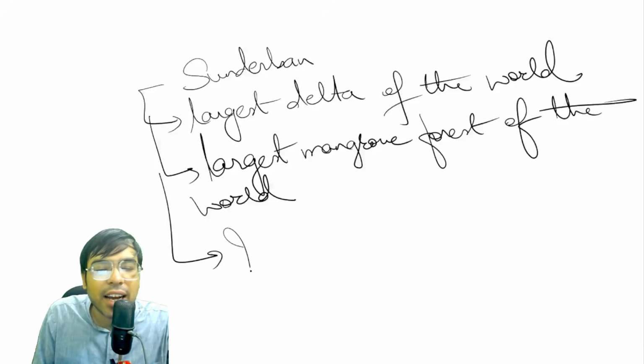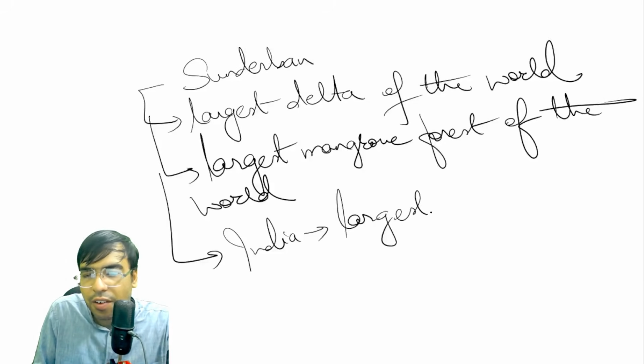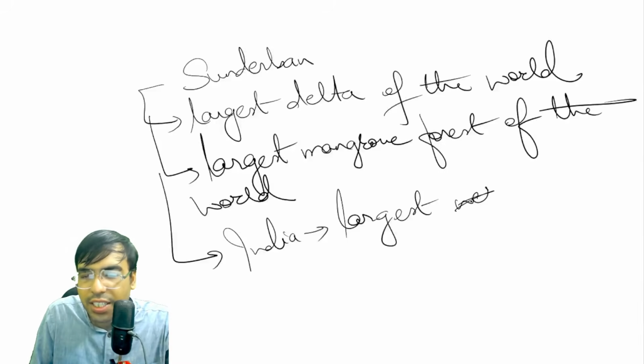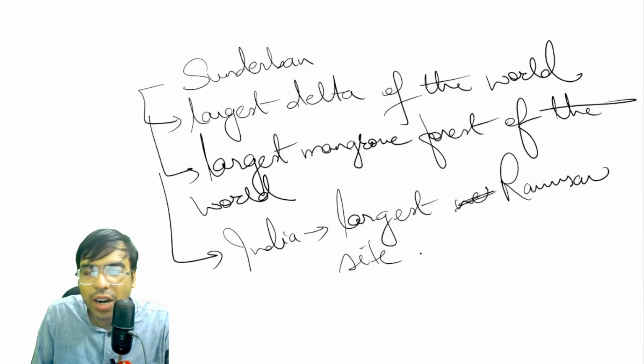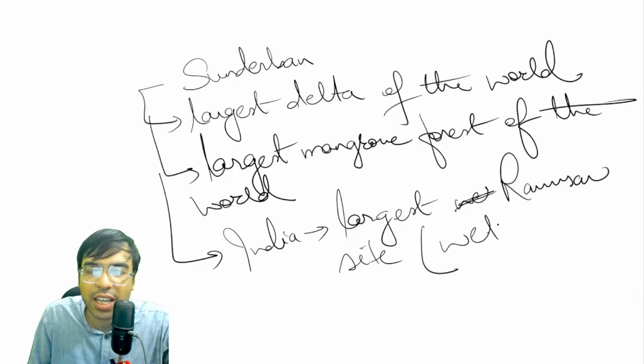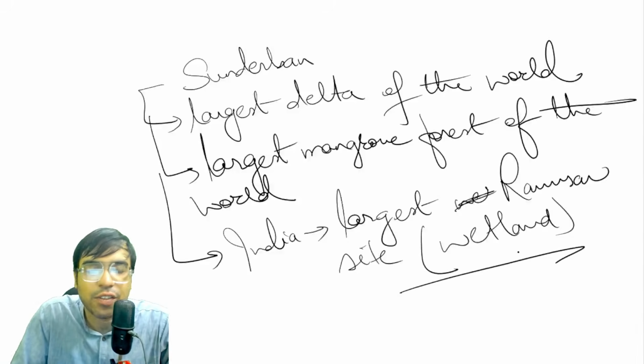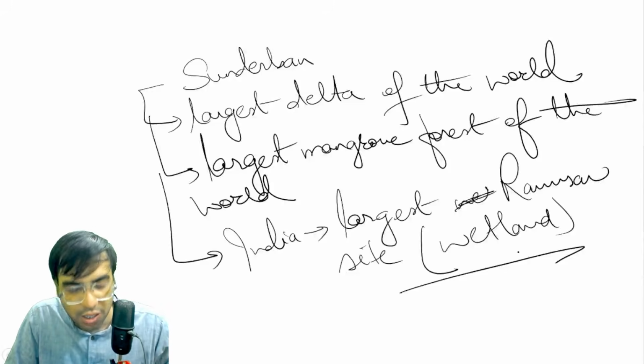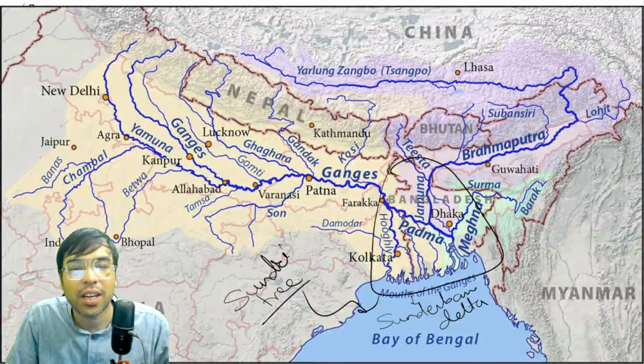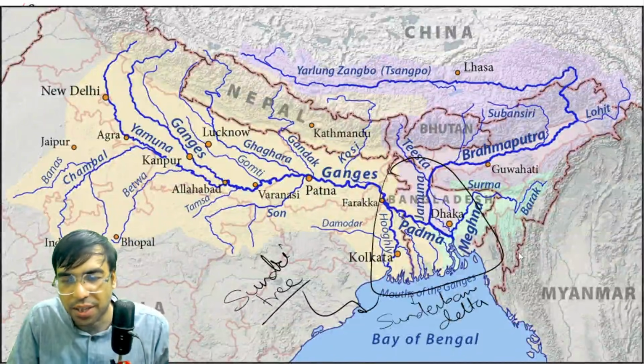And in India, it is the largest wetland, the largest Ramsar site. Ramsar sites are meant to protect wetlands. So it is the largest wetland among Ramsar sites in India. These are basic things you should know about.